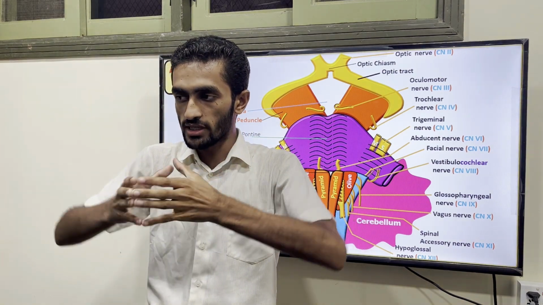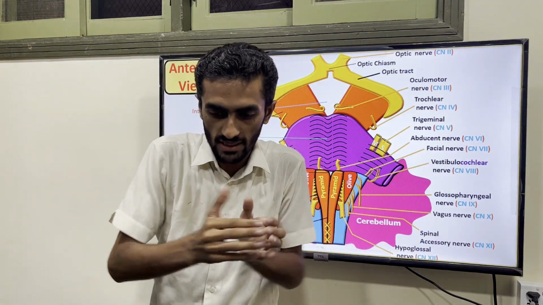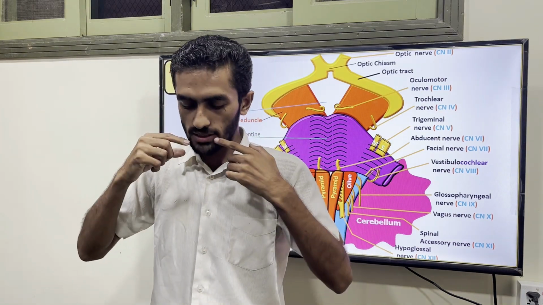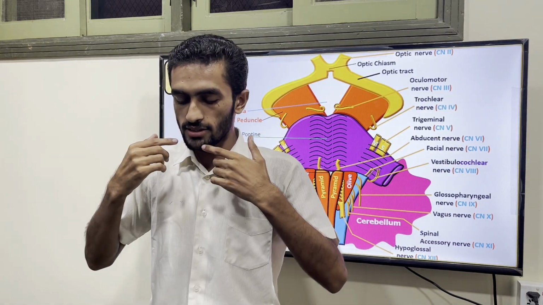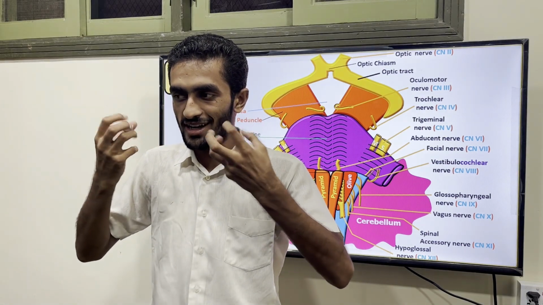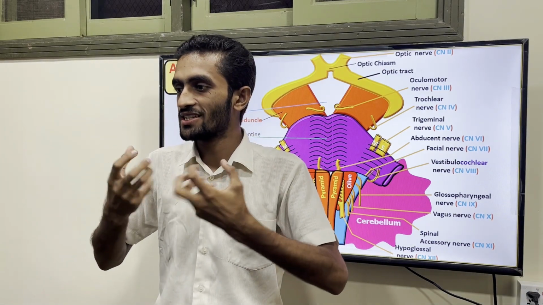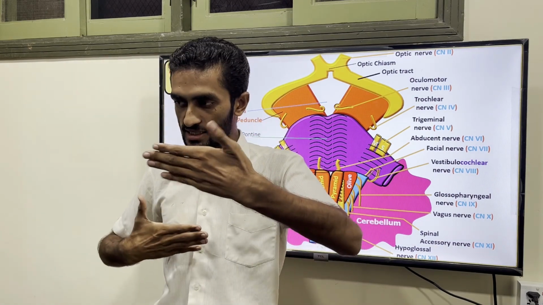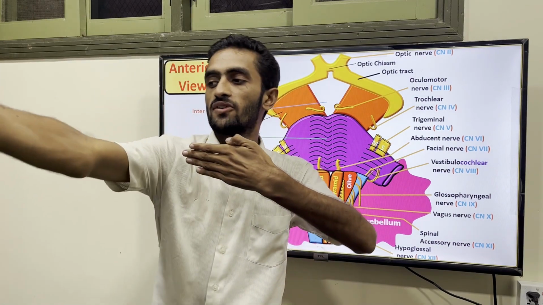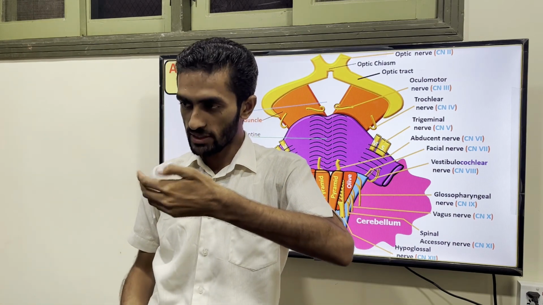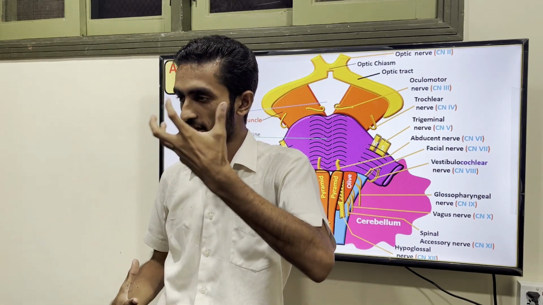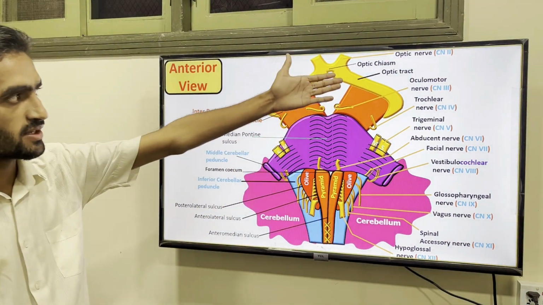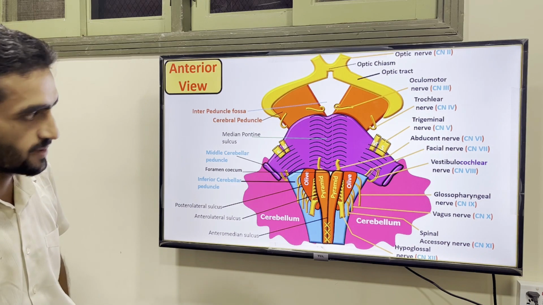But when you see closer, it becomes convex. If you just look at your nose, you will see your eyes are constricted. So this is accommodation: the lens becomes flat when you see far away, and when you look closer, constriction occurs. So this is the oculomotor, trochlear and trigeminal.